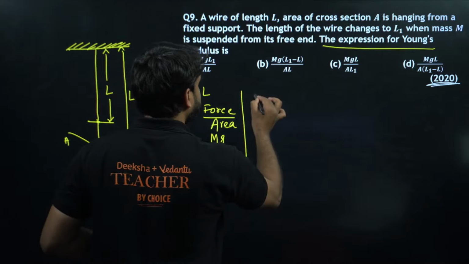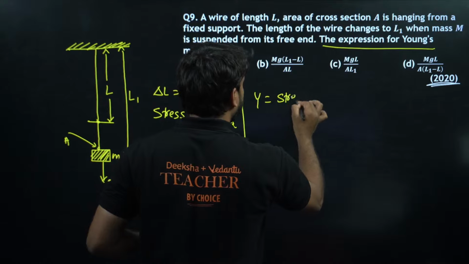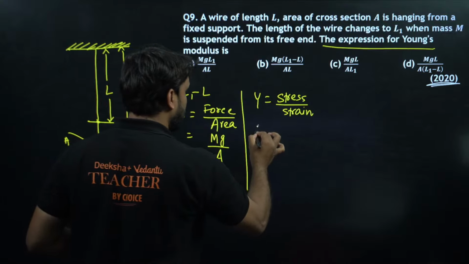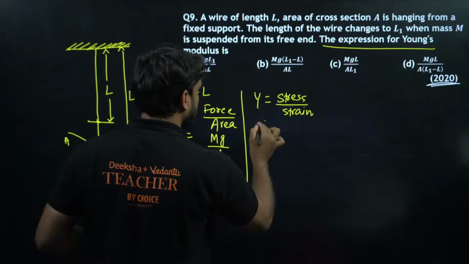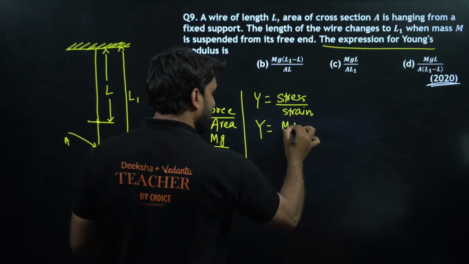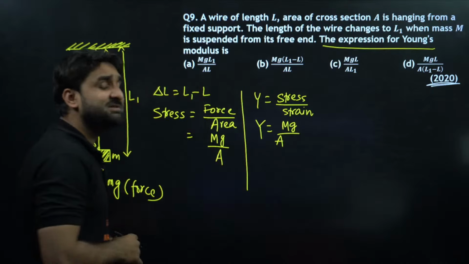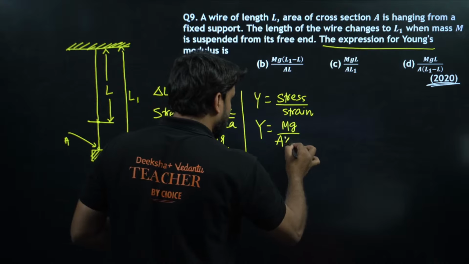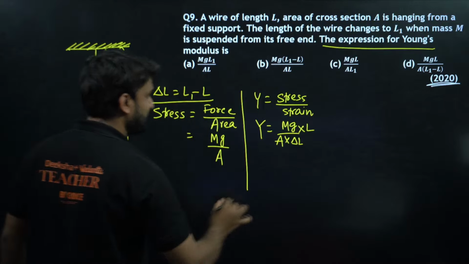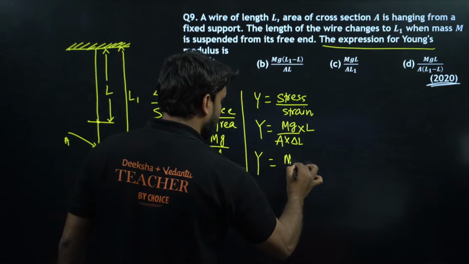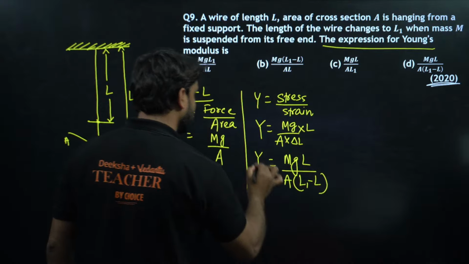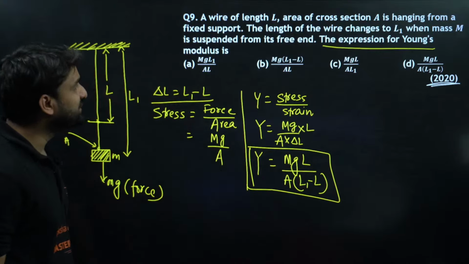Now using the formula for Young's modulus, stress divided by strain: Y equals stress, mg by A, divided by strain, delta L by L. Delta L is equal to L1 minus L. So Young's modulus is equal to mg L divided by A into L1 minus L. This is the answer. Can you please search out the options?